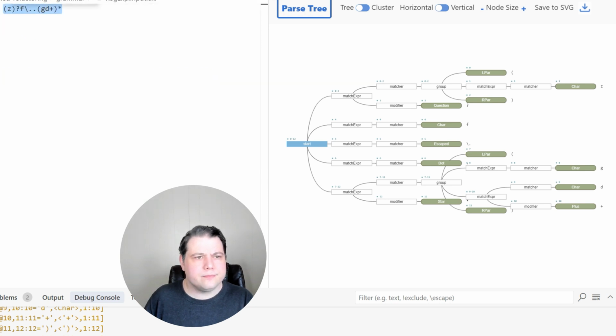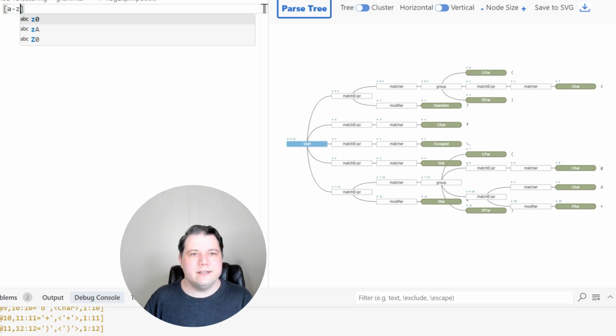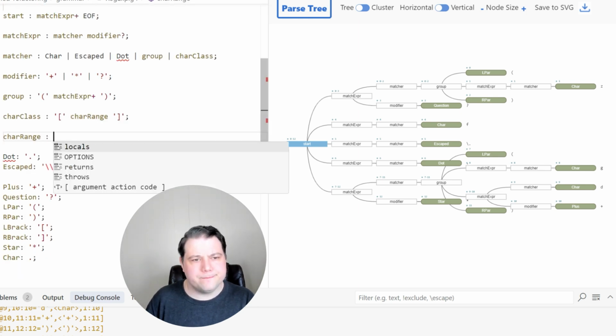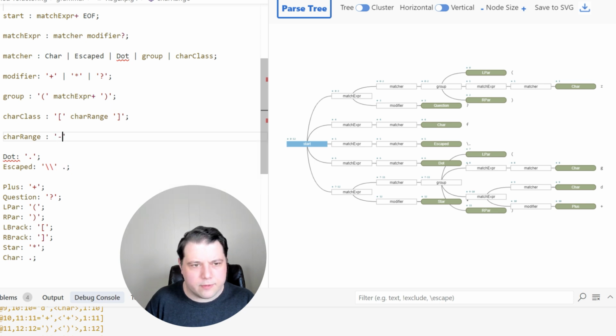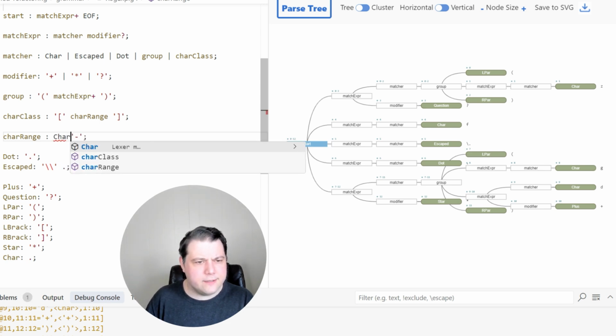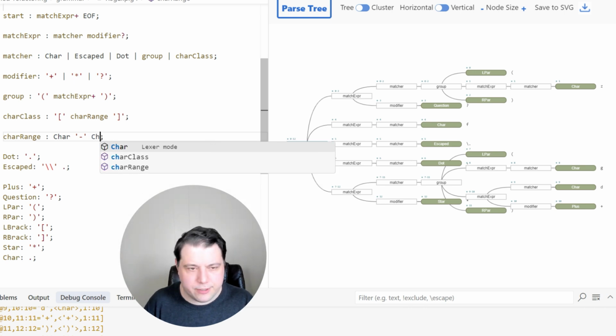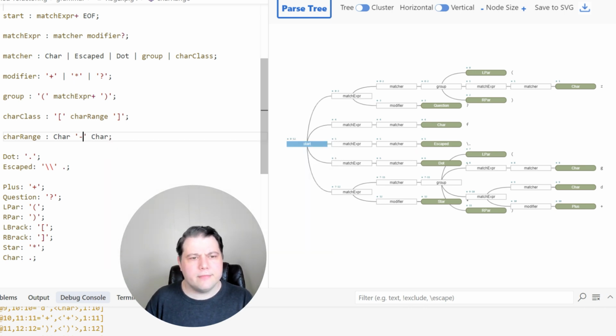So let's define an example of this, right? A to Z is like the quintessential char class, right? So you have a dash, and is it a char dash a char?